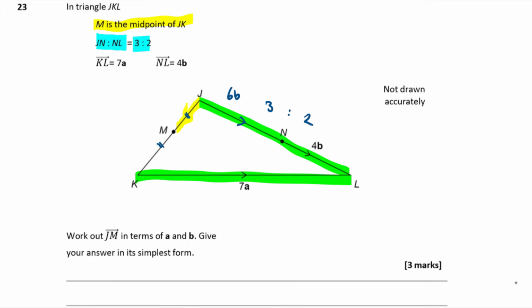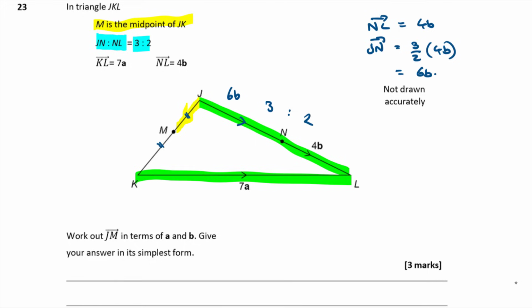So if N to L is 4b, and I know that J to N is 3/2 of 4b, then I know that J to N is 6b.